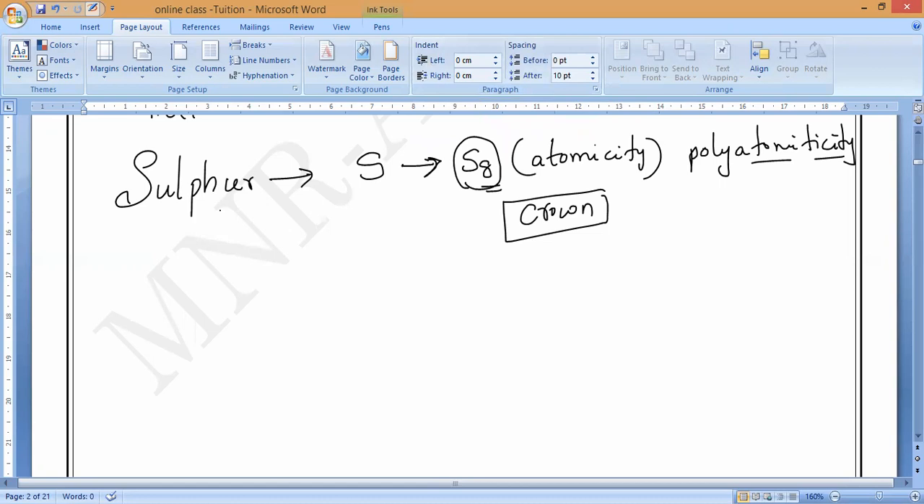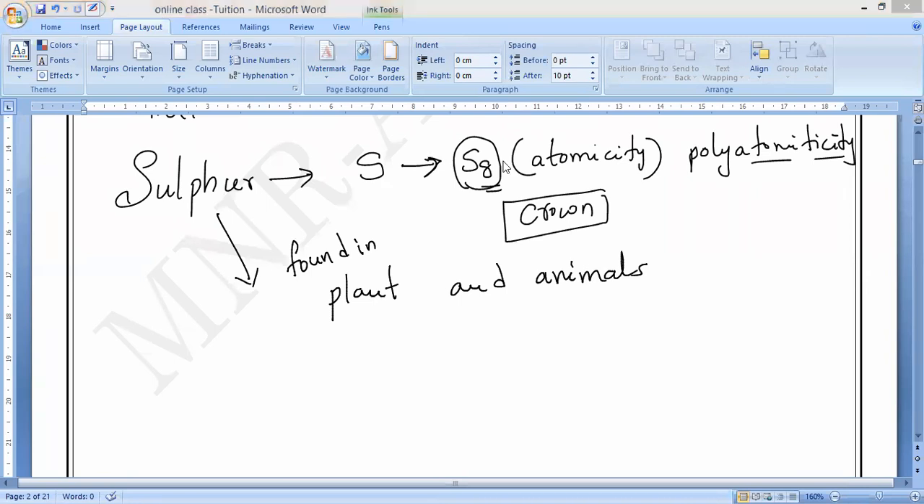Sulfur has a lot of importance. That is why it is present in most plants and animals. It is found in plants and animals, and that is the most important point. Sulfur batteries, yes, very good. Lithium batteries and all we are using. Very good.